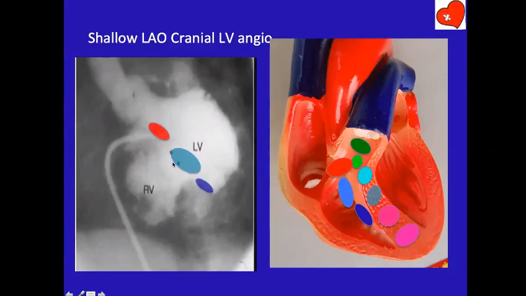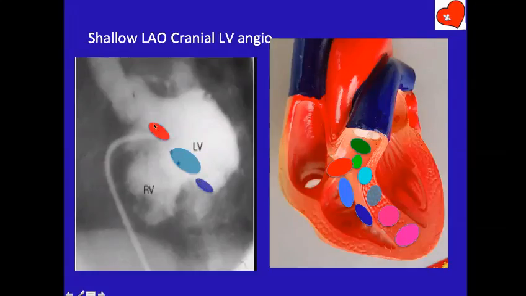And you see a large VSD coming adjacent to the tricuspid valve. Therefore, this is an inlet VSD or an AV canal type of VSD here. See, this is what I call profile. And you see the jet coming from LV to RV. You're seeing the septum at right angles. So this is at the level of the tricuspid valve and the inflow VSD. On the other hand, this VSD is below, at a lower level than the tricuspid valve, in the more posterior part of the septum, and therefore this is a muscular VSD.